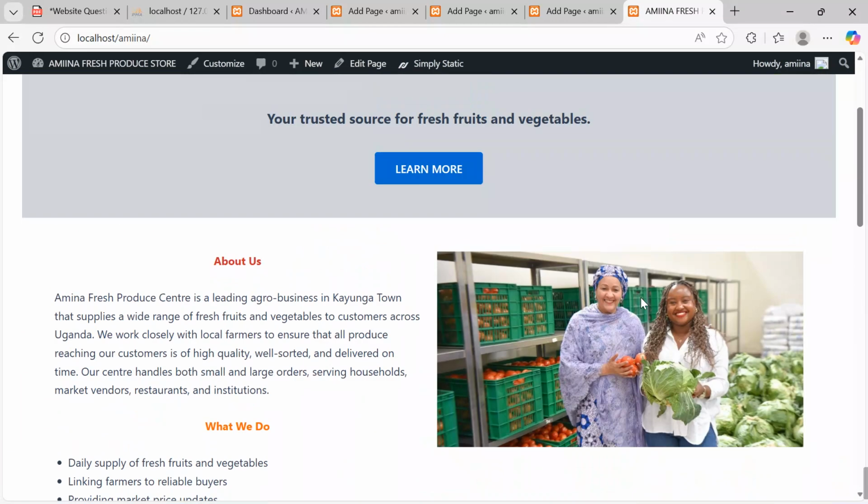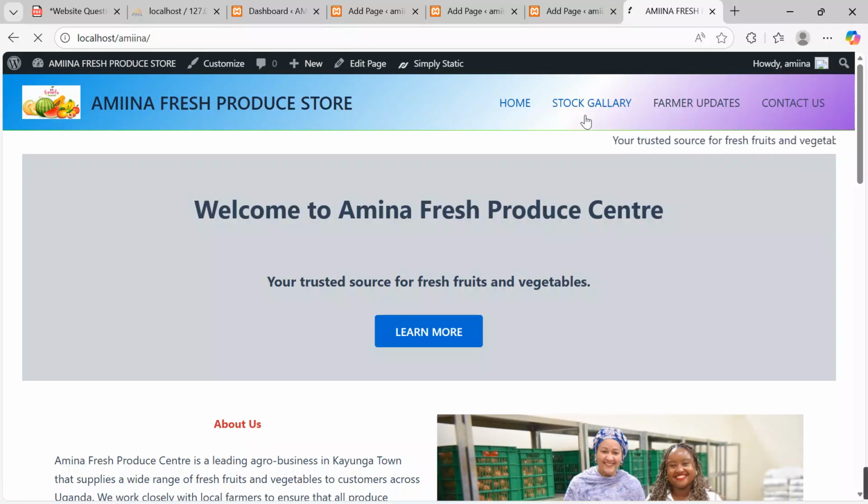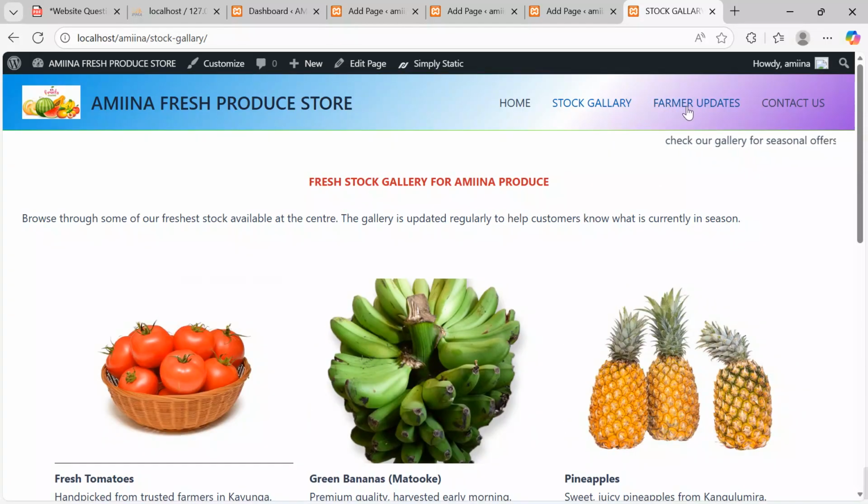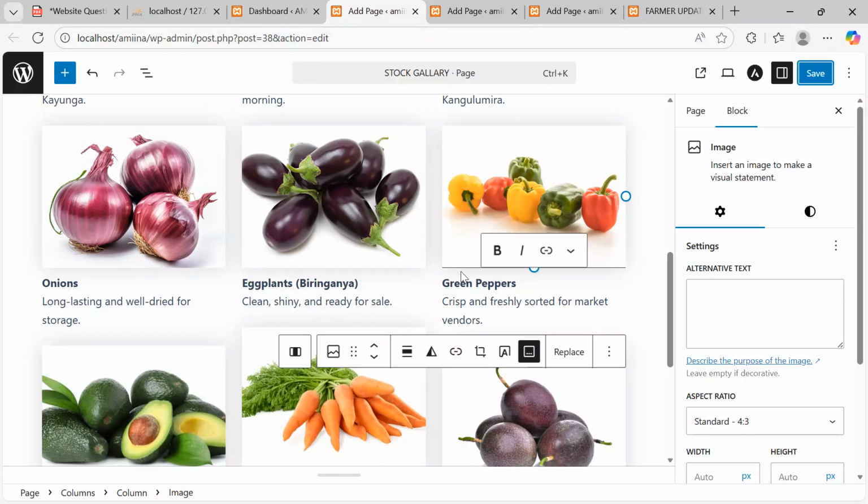My home page is over there, eye-catching. Stock gallery is also loading. Yes, this is our stock, very, very attractive. Now let's go to farmer updates and we also make it blend more. So I'll come back here.